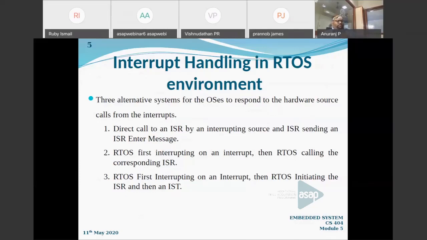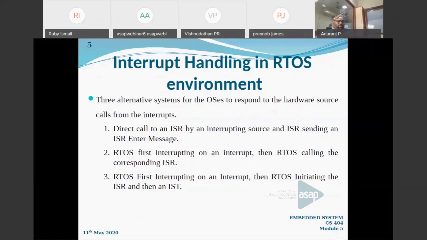And I will read it out. First one: direct call to an interrupt service routine by an interrupt source, and the ISR sending an ISR enter message to the RTOS. Second one: the RTOS first interrupting on interrupt, then the RTOS calling the corresponding ISR. And the third one: the RTOS first interrupting on interrupt, then the RTOS initiating the ISR and then an IST. So these are the three techniques. We'll discuss them later.